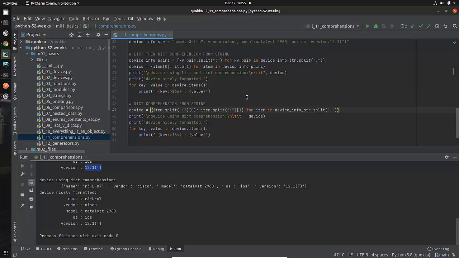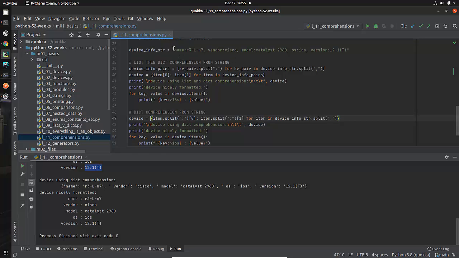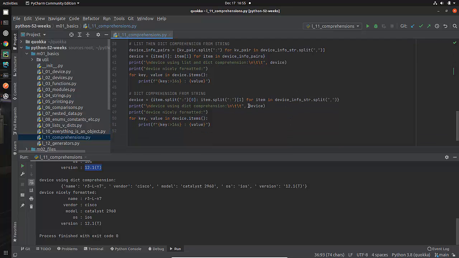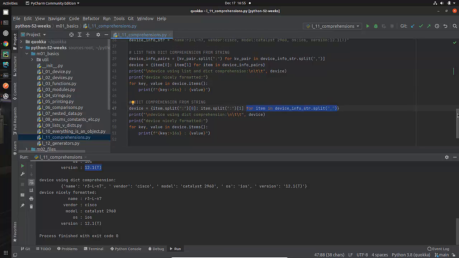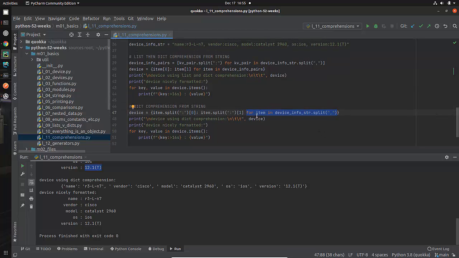So here we go. We're dealing with this string as before. So it's got the same information that we had before. And what we're going to do is we're going to go through here. This is just one dictionary comprehension, remember. So this whole thing is a dictionary comprehension. The first thing to do, don't start on the left. You'll get confused. Find your for loop and begin to parse the for loop. So let me see if I can make this so that we can see all of that. Okay. Here's my for loop.